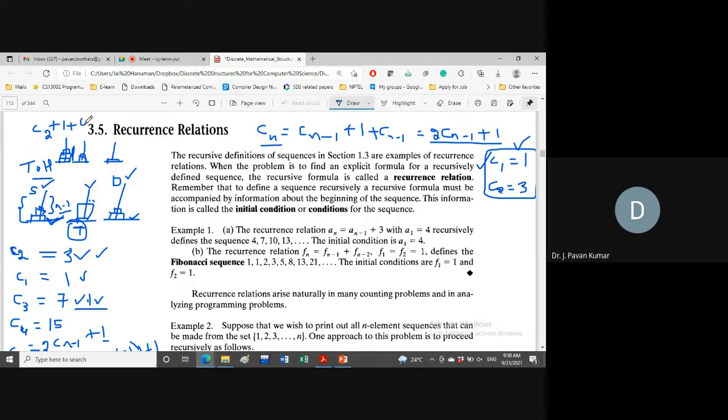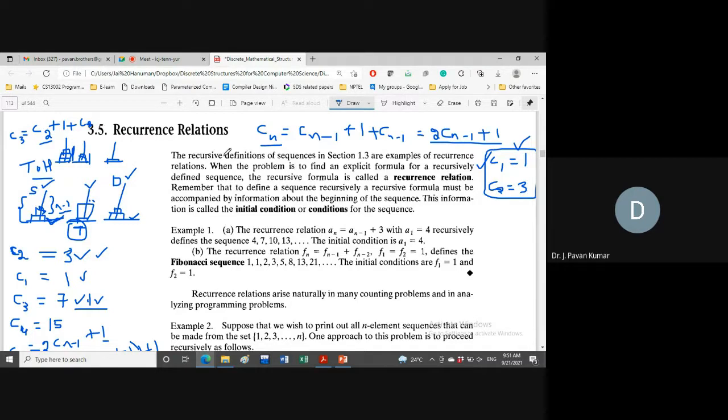C2. So total C2 plus 1 plus C2, which is nothing but 2 into C2 plus 1.